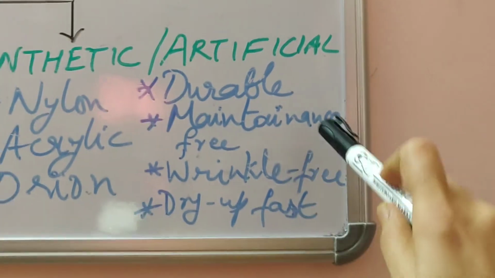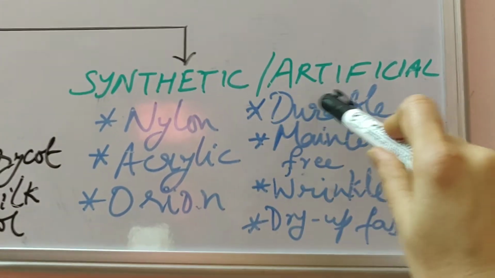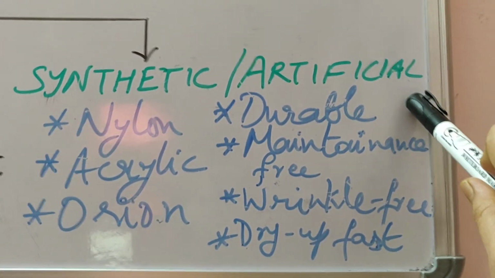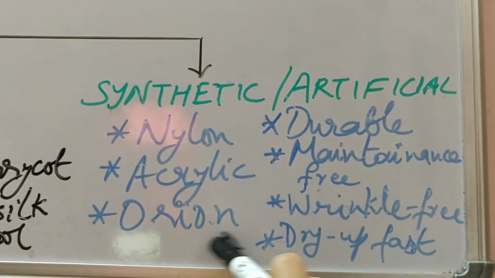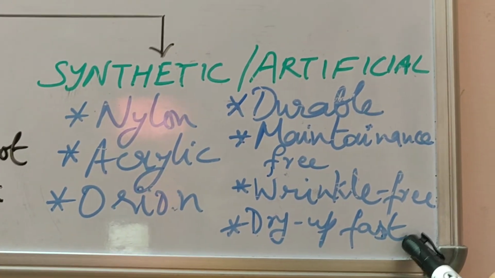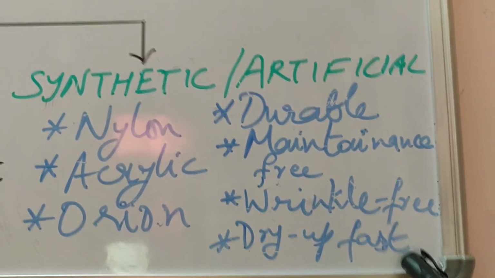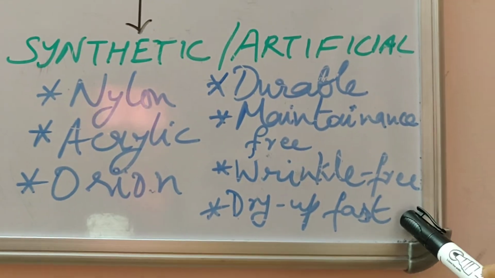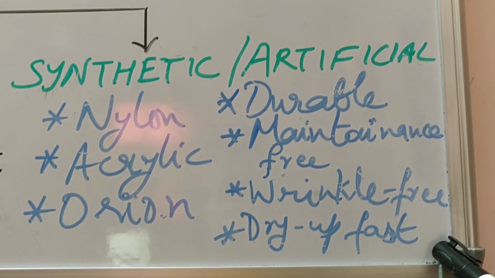But they have got some drawbacks. Compared to natural fibers, actually they are not able to absorb sweat. So it's very difficult to wear them in the summer season. Then they also cannot be pressed at very high temperature. Actually pressing is very less needed, but at high temperature they get melted easily, and they should not be worn particularly when you are burning some crackers, like during Deepavali.